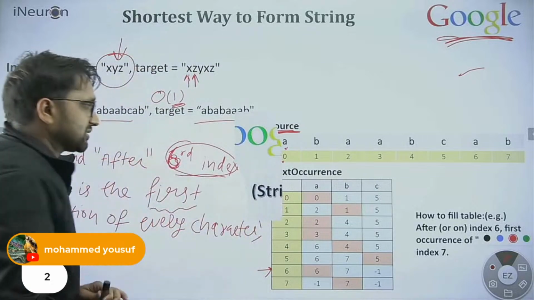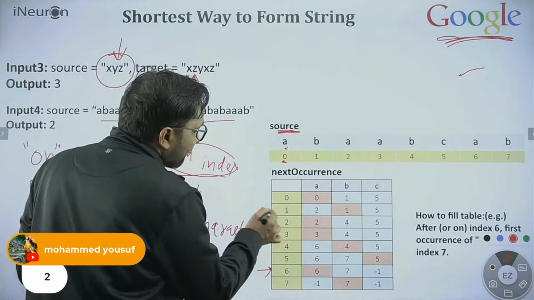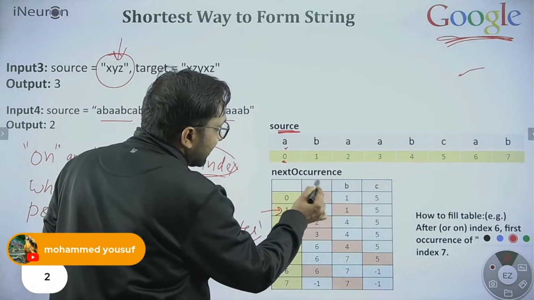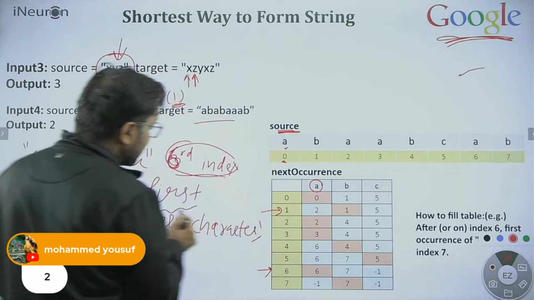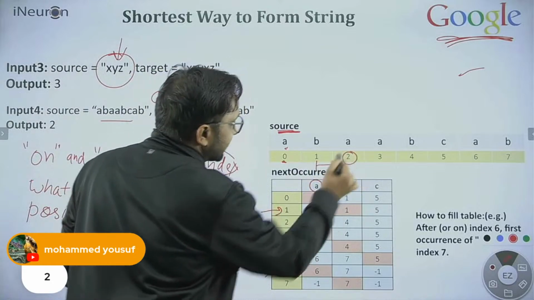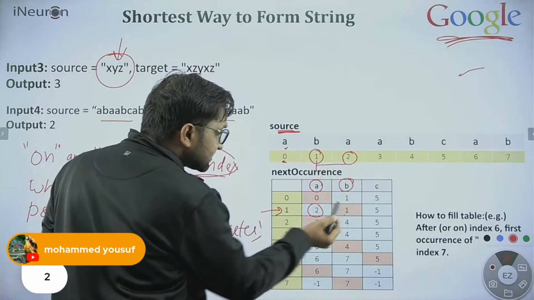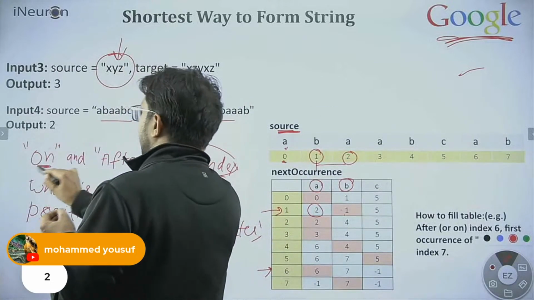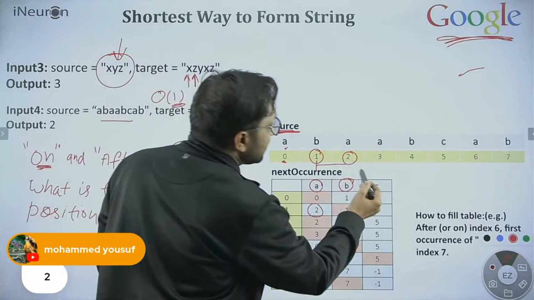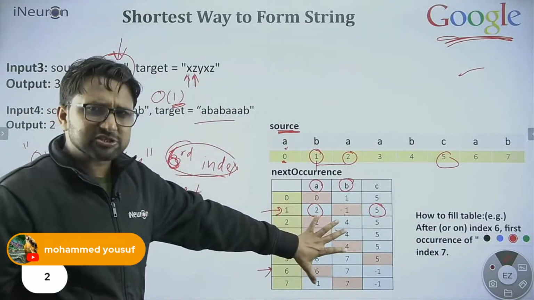Now I'm winding up this thing. If you understand what information is stored over here, it is simple. This stores, after the first index, where the first A is, where the first B is. A is at second, B is at 1 itself, and C is at the fifth position. So this is the information stored here.